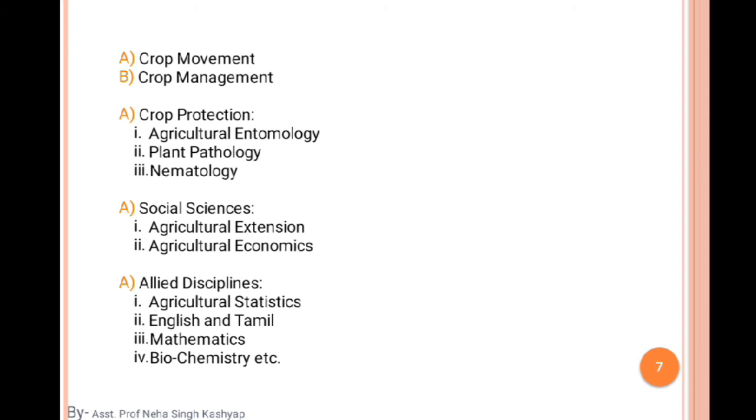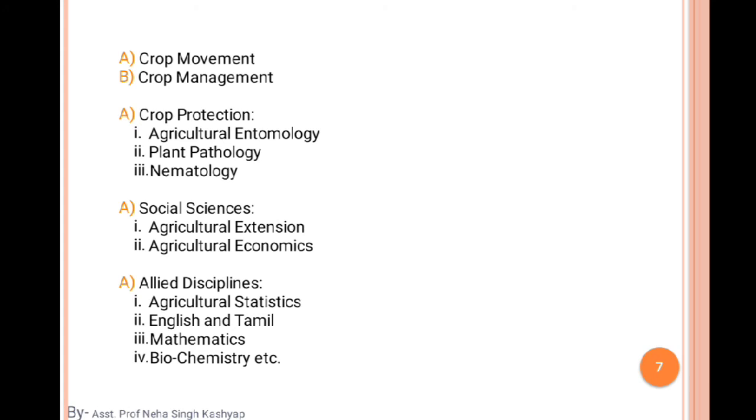Okay, then the social sciences. Social sciences have been divided into 2 categories, which is agricultural extension and agricultural economics. Then allied disciplines. There are some kinds of allied disciplines, which is agricultural statistics and English, Tamil, and also Chhattisgarhi and Hindi also, and mathematics and biochemistry.